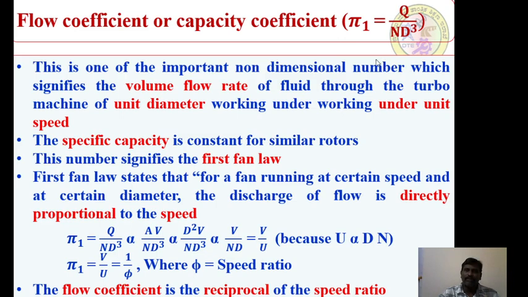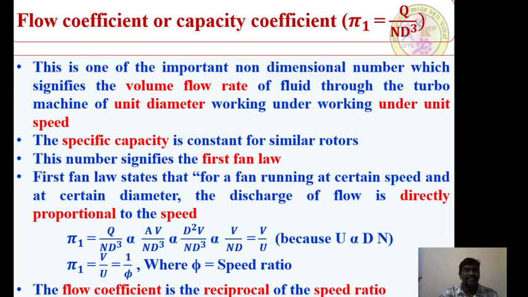That means under these specific conditions, the non-dimensional number pi 1 indicates q. This q is nothing but the volume flow rate. So this can be called a specific volume flow rate, or a capacity coefficient or a flow coefficient.